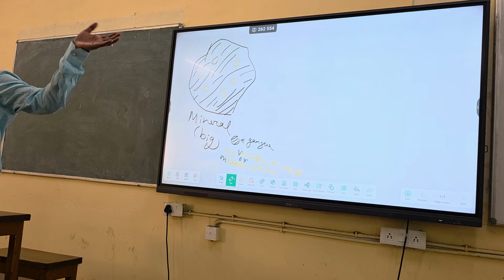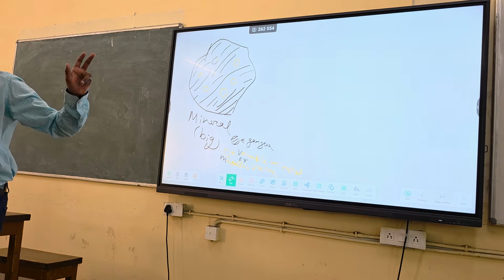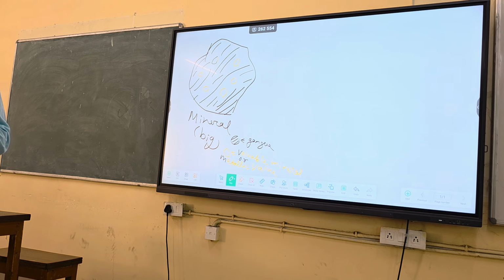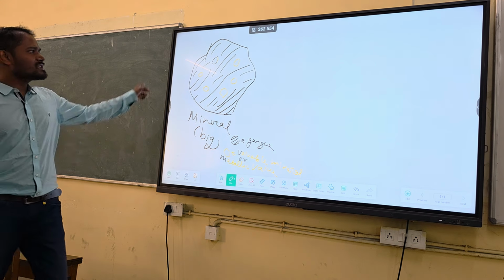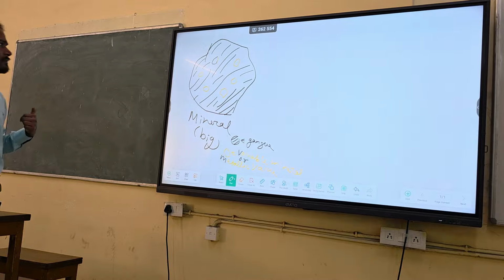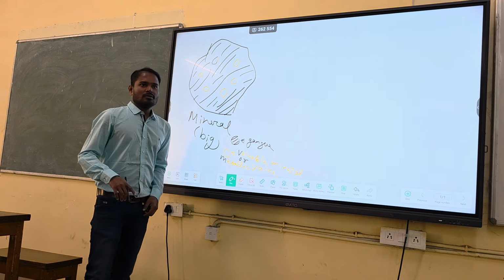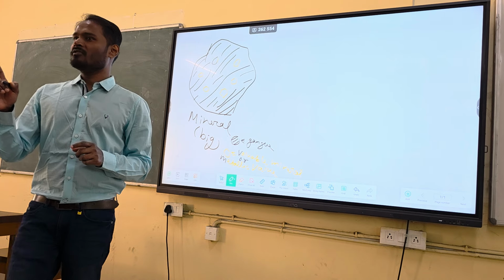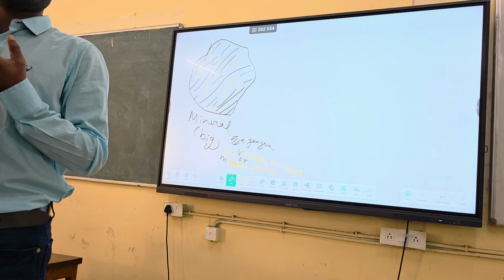These rocks will be huge initially. Maybe this size, board size. So initially your metallic values are trapped in the mineral, you need to release it. That's the first objective, to release, to liberate or to unlock.